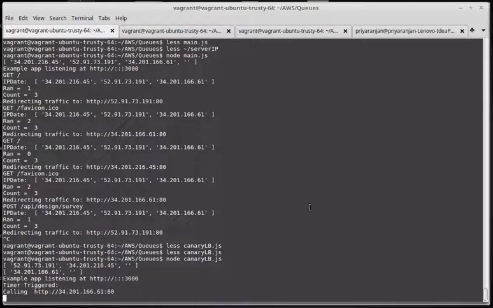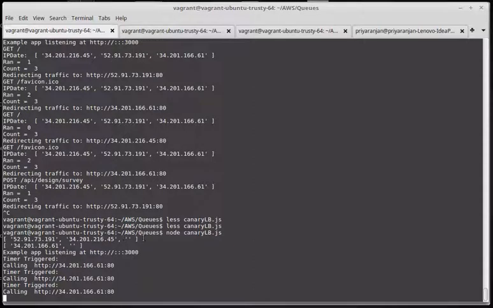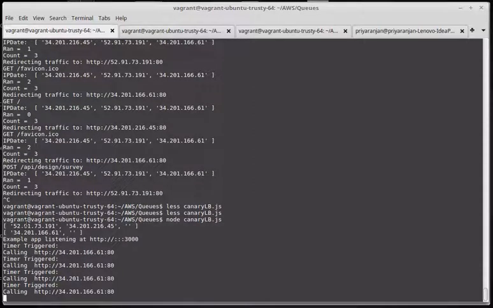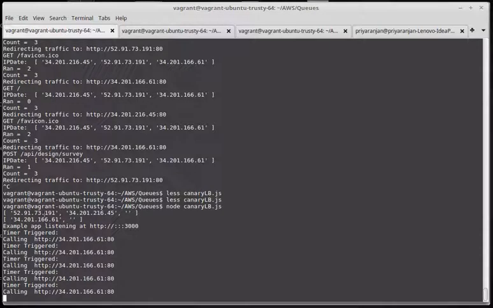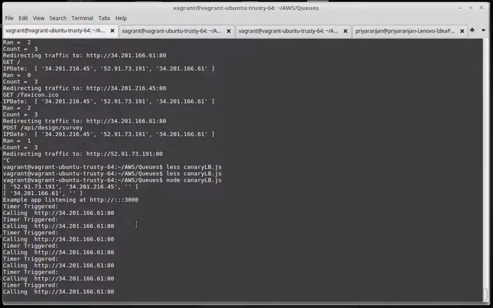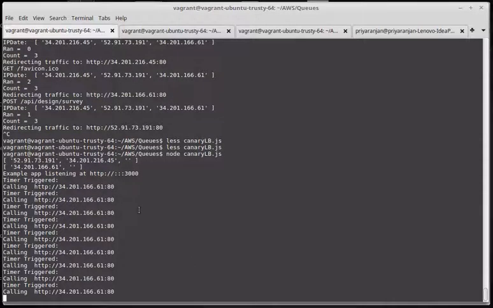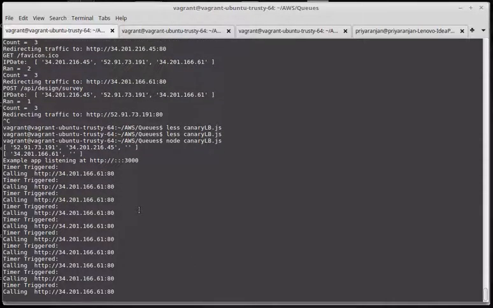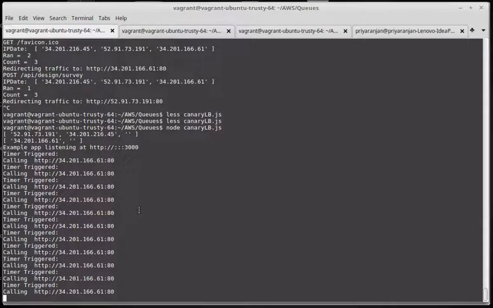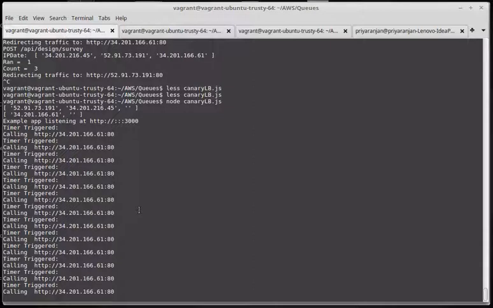Now the application is up at port 3000. We can see that we are reading two different arrays. The first array stores the stable version of the software IP addresses, and the second array stores the newly staged version. We can also see that every 2 seconds we have a timer triggered here. It sends a request to the Canary release server to see if the server is working fine or not.